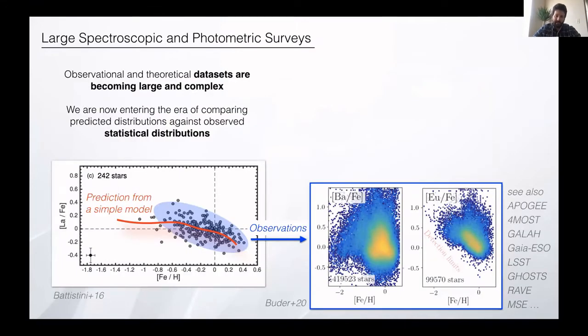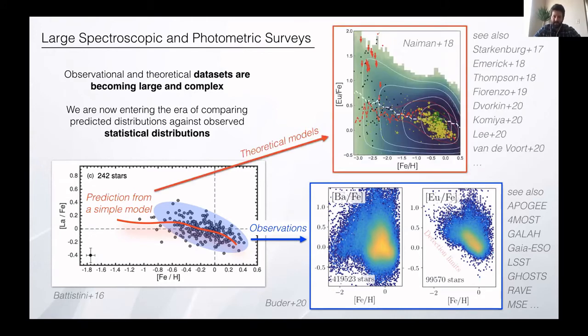Then another challenge for the future is the arrival of large data sets. In the past, we were used to having plots like this for chemical evolution. For the observations, it was a couple of dots. We could just easily put them on a diagram, but now we have hundreds of thousands of stars and even millions of stars. There are a lot of large spectroscopic and photometric surveys that will arrive in the future, and some of them are already there. There's so much data that now we need to show these abundances in the form of density distributions or statistical distributions. Models are also improving and increasing in complexity.